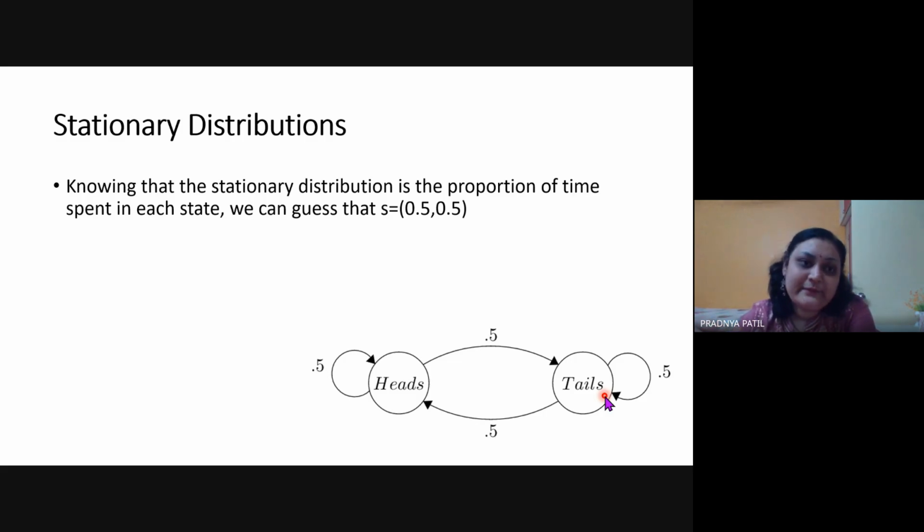But what if I am doing this experiment for a large number of times, let's say 10,000 times? Then my probability for heads and tails would reach around 0.5. If you remember what you have done in your experiment, we had calculated the values from the number of simulations: 1 simulation, 100 simulations, 1000 simulations, 1 lakh simulations. And the graph for heads and tails was almost 0.5, right?